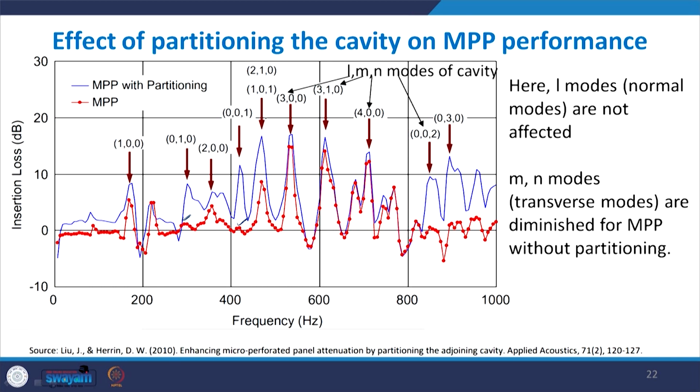So, whenever you are getting a pure transverse mode, where L is equal to 0 and the first index becomes 0, the magnitude is diminished; only in the normal modes is the magnitude enhanced. So, the observation was that if no partitioning is done, the transverse modes are diminished, and when partitioning is done, it suddenly enhances the transverse modes as well. So, this is the result.